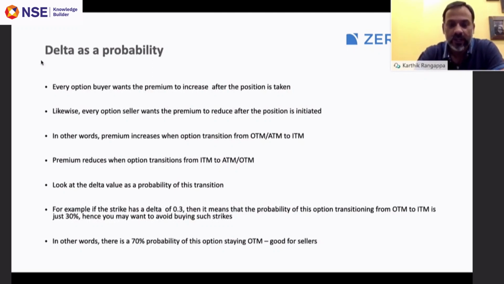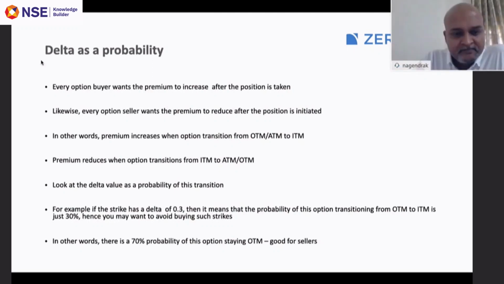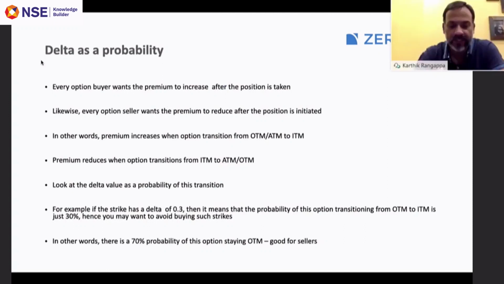So look at the delta of an option. If it is 0.3, you as a buyer will have to think twice, because there's only a 30% chance that it will transition to in the money. The opposite of that is a 70% chance that it will stay out of the money.